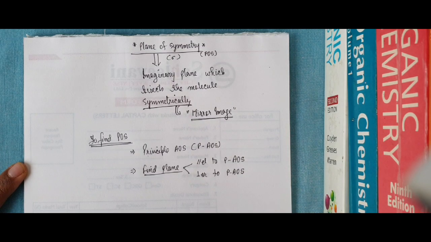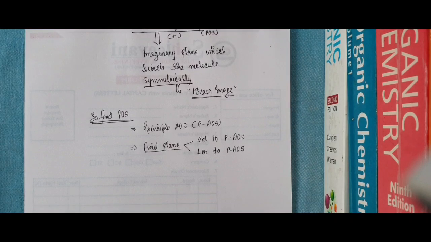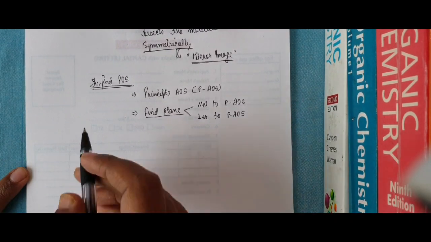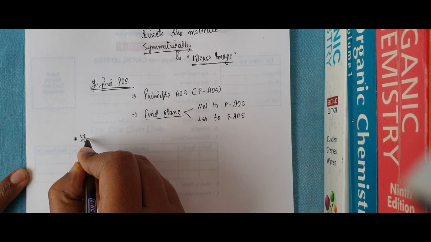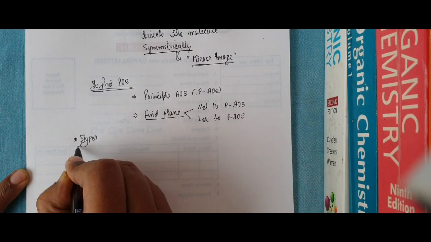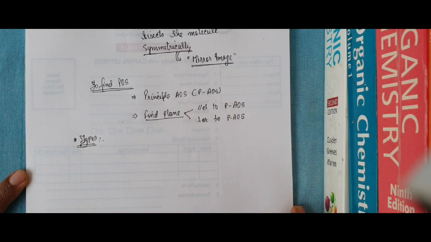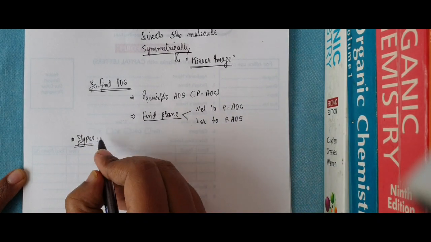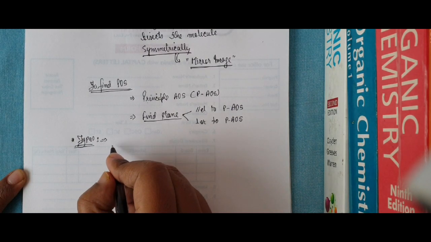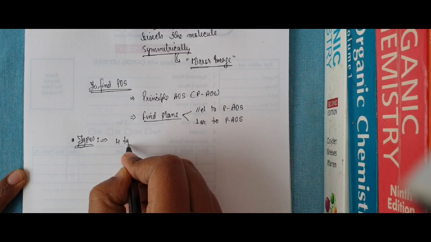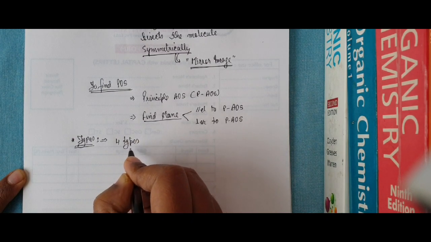Okay guys, now what I have to say is the types of plane of symmetry. How many types? There are four types of plane of symmetry.